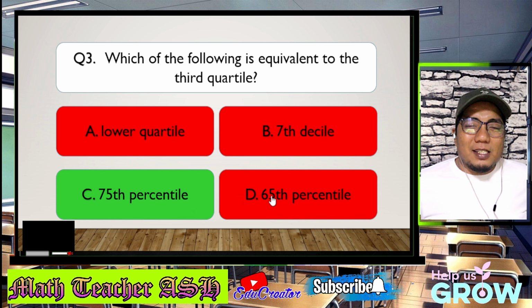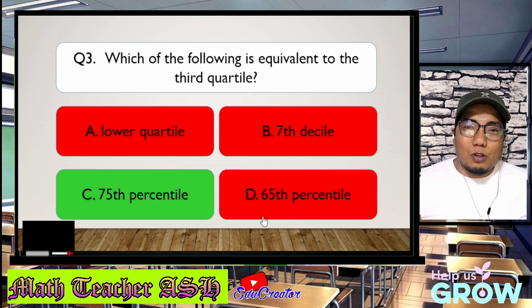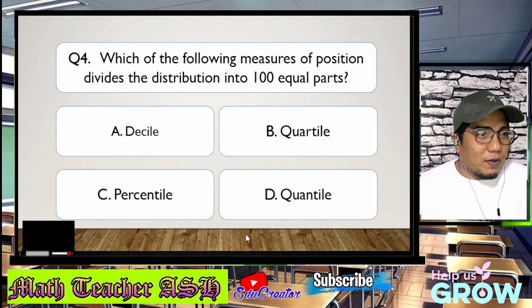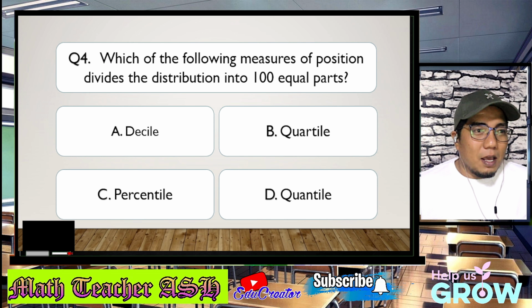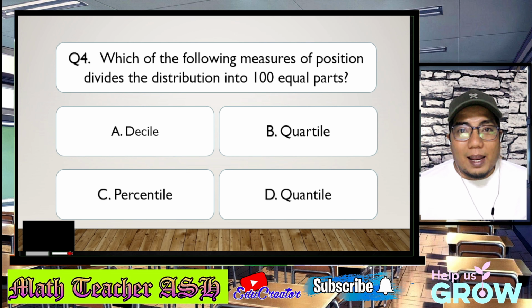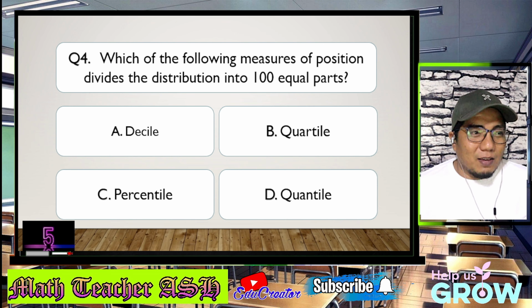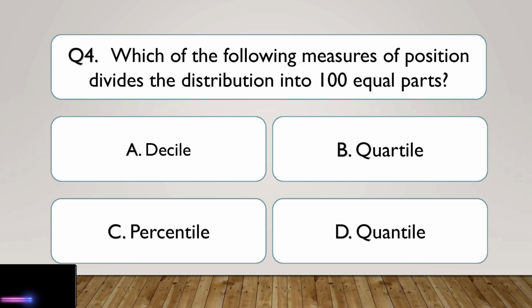Let's check whether we are correct. Alright. Very easy, my dear math learners. So, now let us go to question number 4. Which of the following measures of position divides the distribution into 100 equal parts? Is it A, decile, B, quartile, C, percentile, or D, quantile? I'll give you 5 seconds to think about your answer. 5, 4, 3, 2, 1.